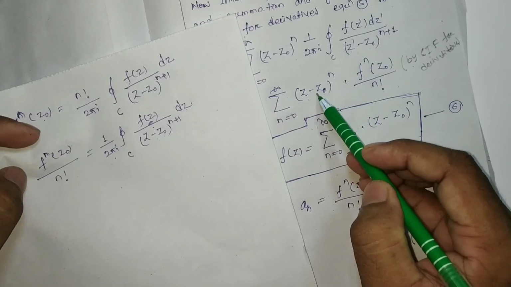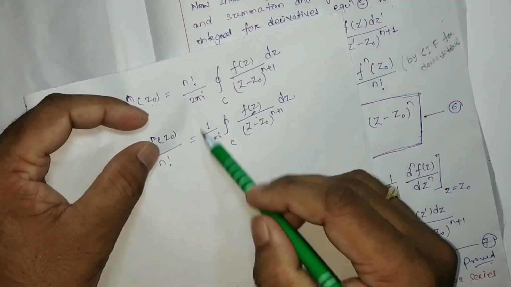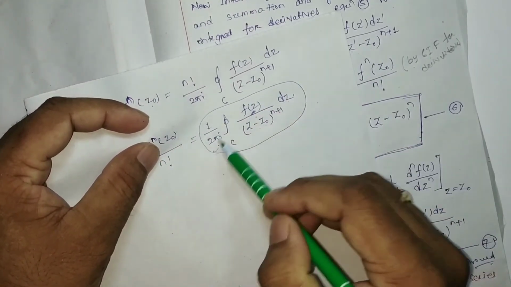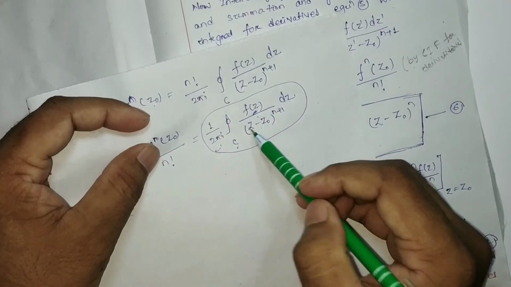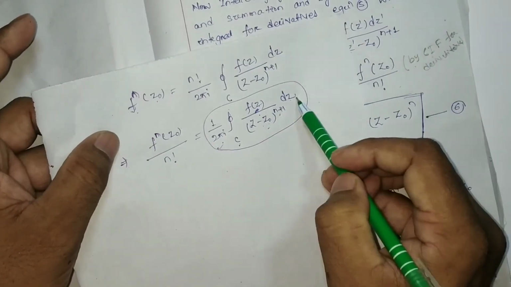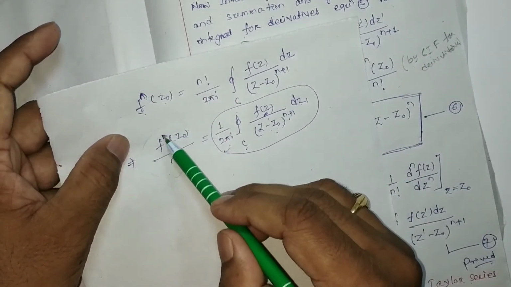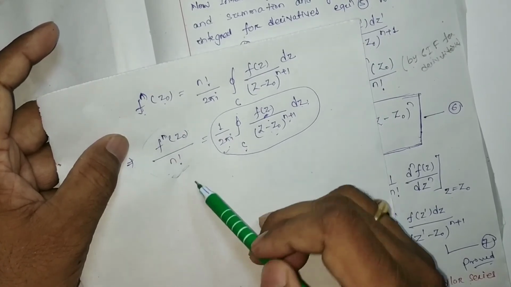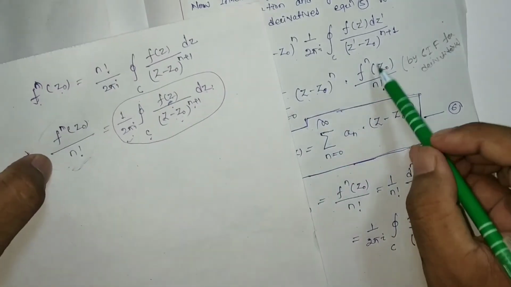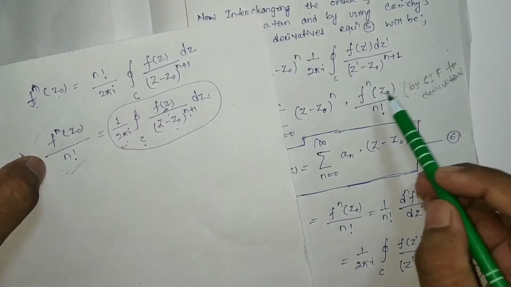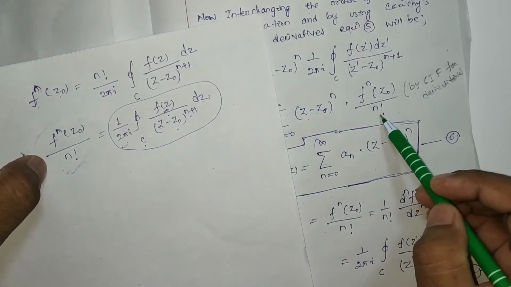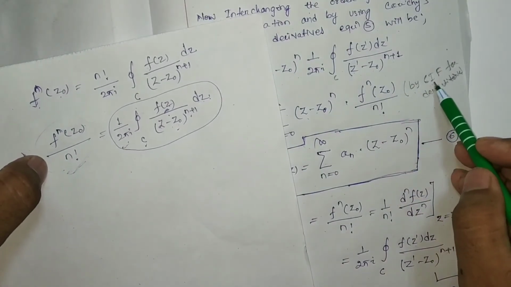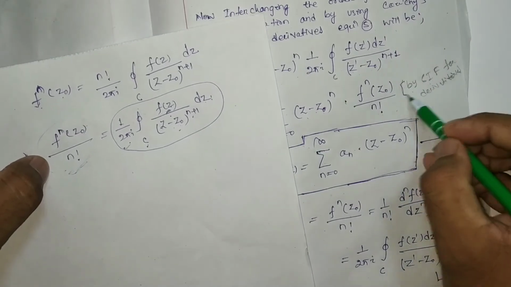Now (z minus z0) to the power n is already there, as such I have written. So 1 by 2 pi i closed integration over C of f(z) by (z minus z0) to the power n plus 1 dz is nothing but f^n(z0) by n factorial. So this also can be written as f^n(z0) by n factorial, by Cauchy's integral formula for derivatives. You just write over here.